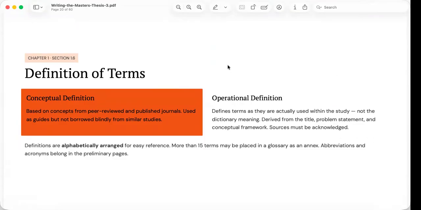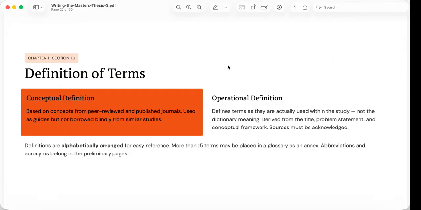This section ensures that readers understand exactly how important concepts are used within the study. Words often carry multiple meanings, and researchers must remove ambiguity by clearly defining key terms before proceeding with the rest of the thesis. The presentation distinguishes between conceptual definition and operational definition.